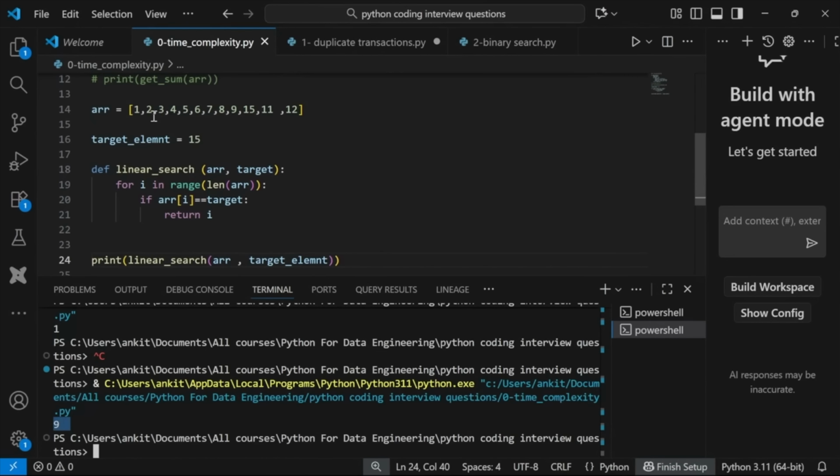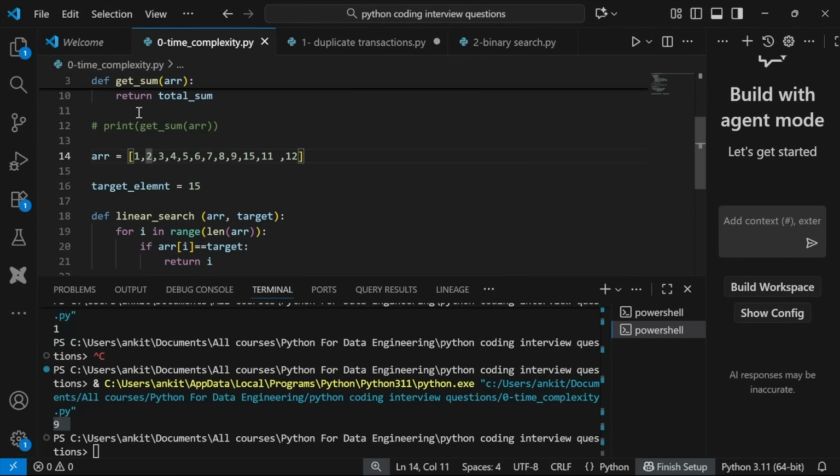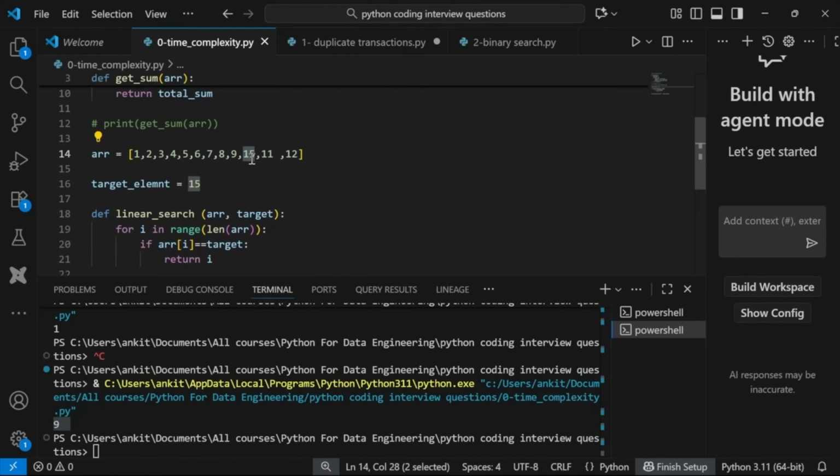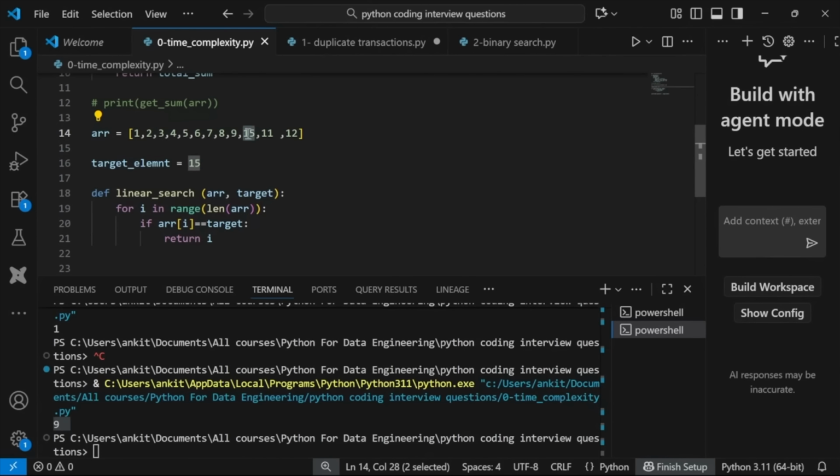9 means, if you count here 0, 1, 2, 0, 1, 2, 0, 1, 2, 3, 4, 5, 6, 7, 8, 9, right? So it is at ninth index. So the 15 is at ninth index. Now let's say I search for 7. So where is 7? 7 is at sixth index.